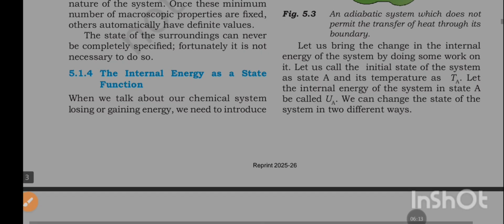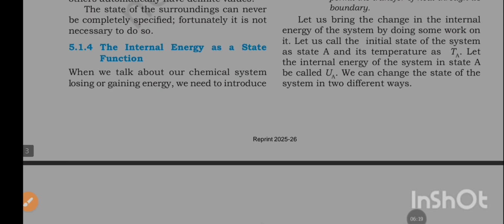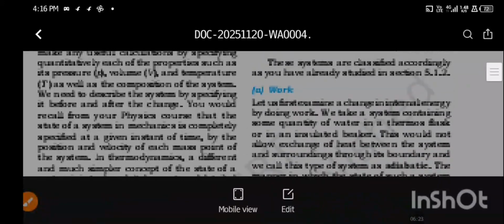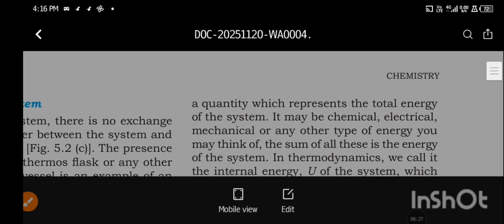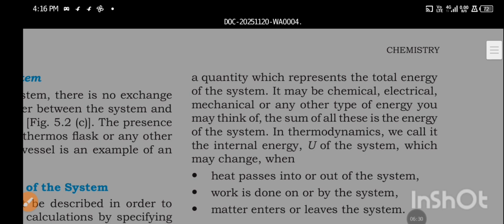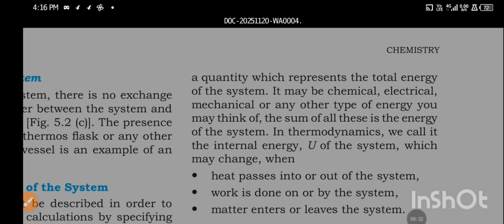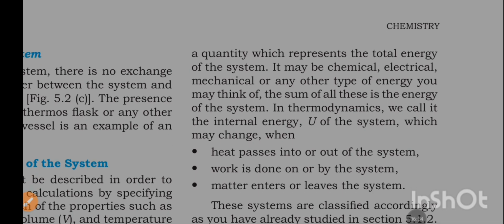The state of the surroundings can never be completely specified. Fortunately, it is not necessary to do so. The internal energy as a state function, a quantity which represents the total energy of the system. It may be chemical, electrical, mechanical, or any other type of energy you may think of. The sum of all these is the energy of the system.